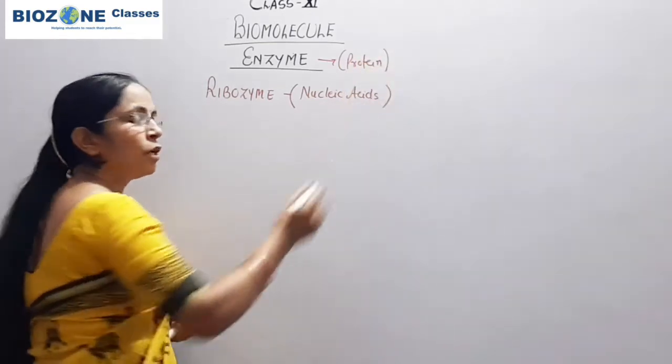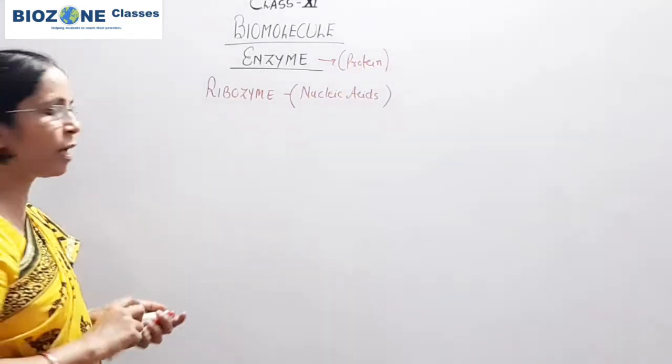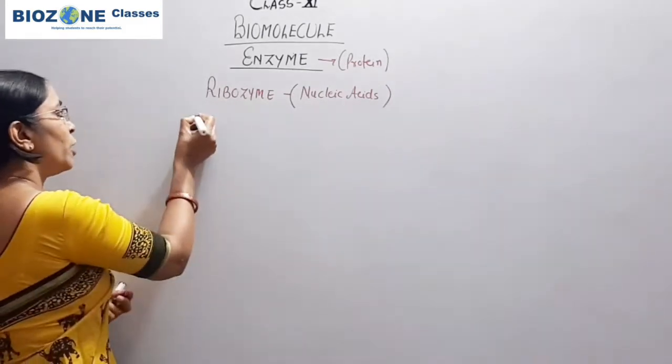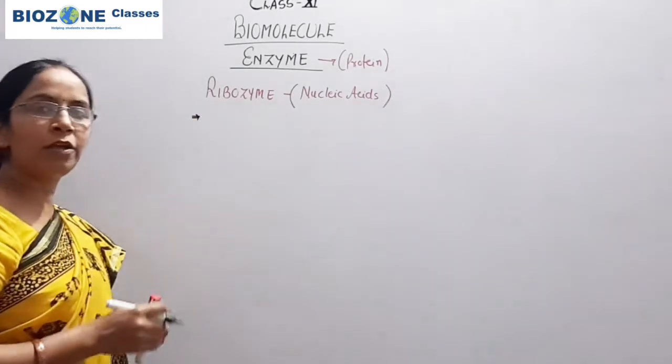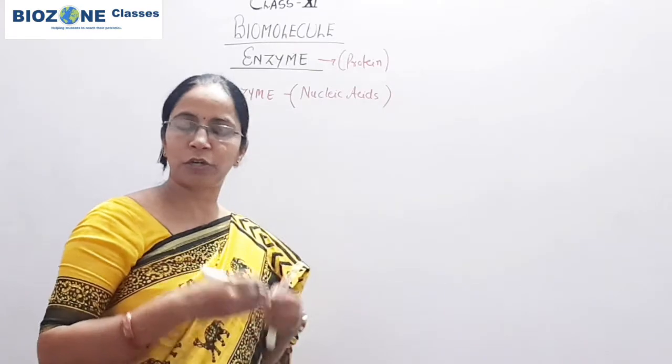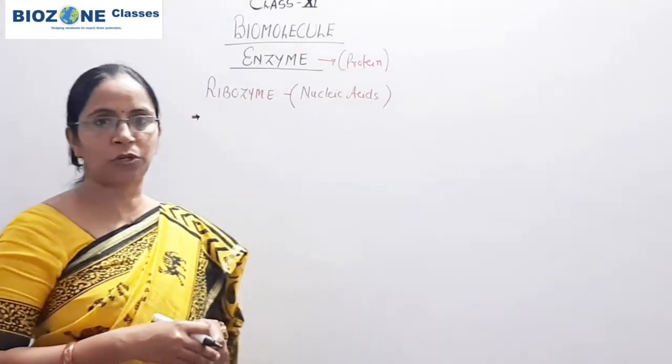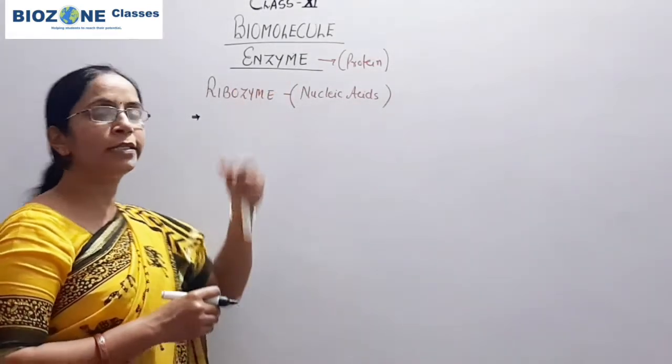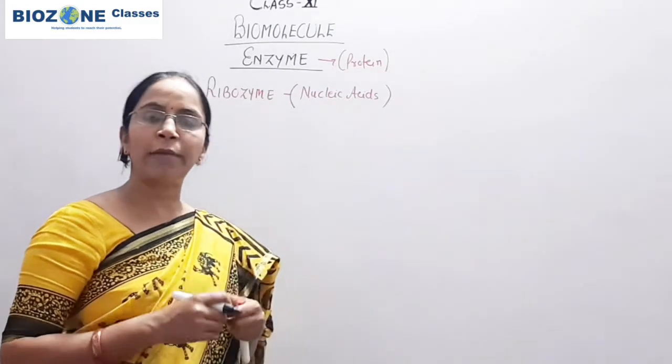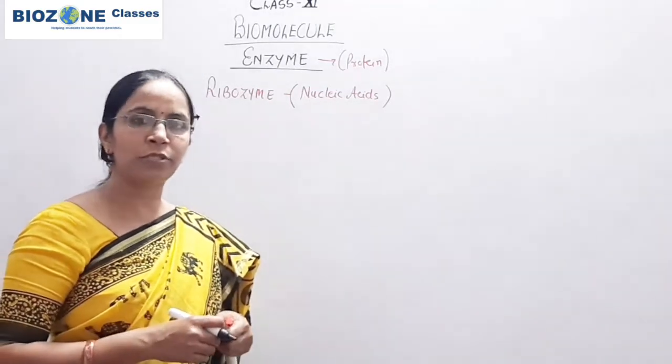And when we studied about protein in our last sessions, the protein showed primary, secondary and tertiary as well as quaternary structure. Similarly, enzymes also show the primary, secondary and tertiary structure.